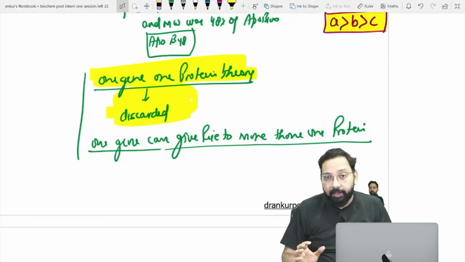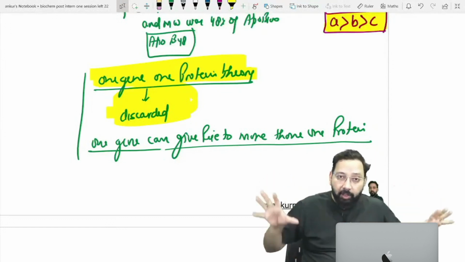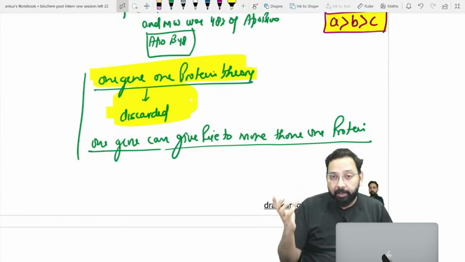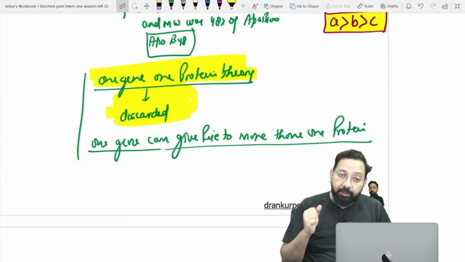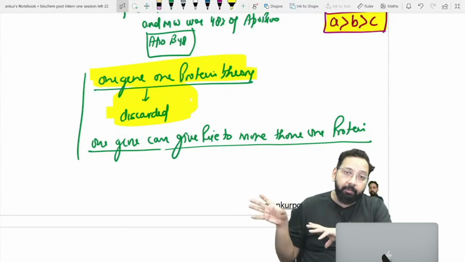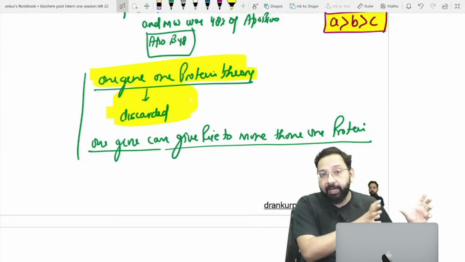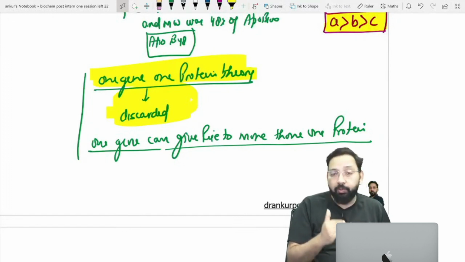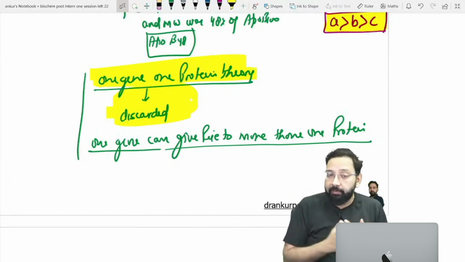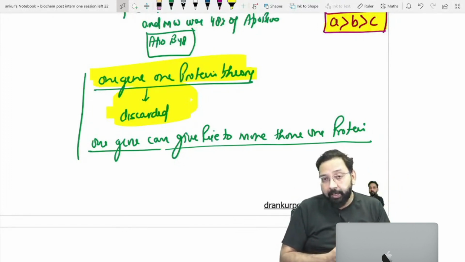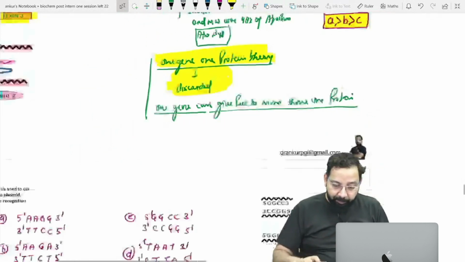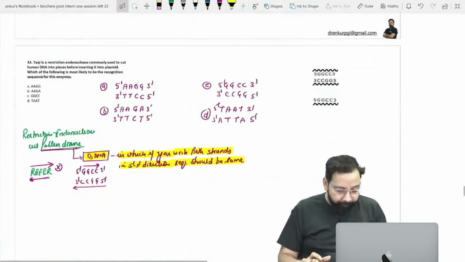Previously we isolated all the proteins of the cell and counted about 1 lakh types of protein. We started saying that if 1 lakh proteins are there, there should be 1 lakh genes. But later we found that one gene can give rise to more than one protein. That's why the number of genes is decreasing. Now we see the number of genes is 20 to 25,000. Clear?